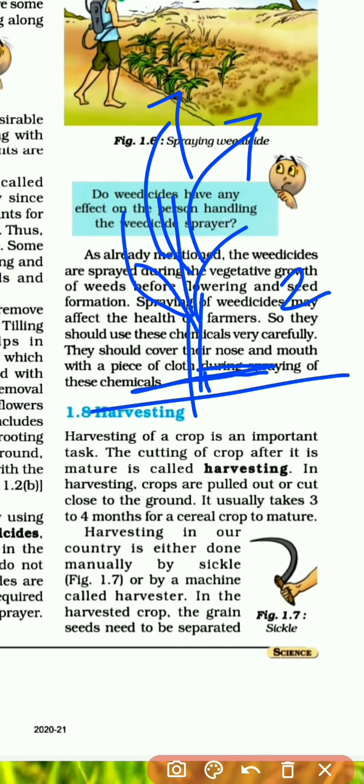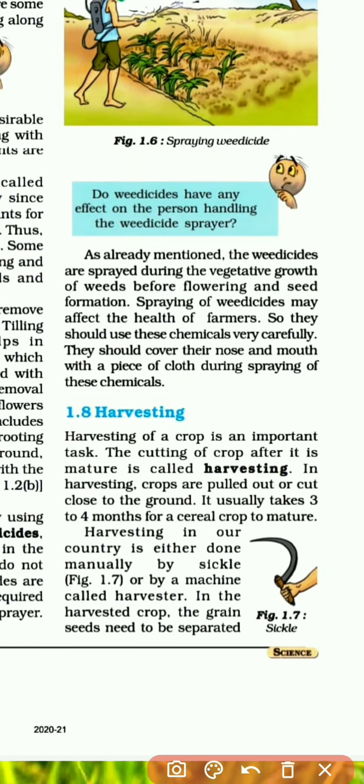Take the crop by hand and pull it, so it will get uprooted. So there are two things, we can cut or we can pull. These are the two ways by which the crops can be harvested. It usually takes 3 or 4 months for a cereal crop to mature.